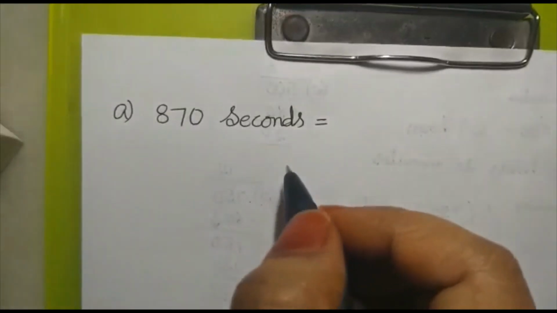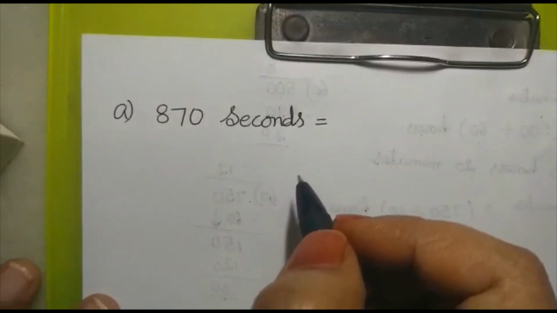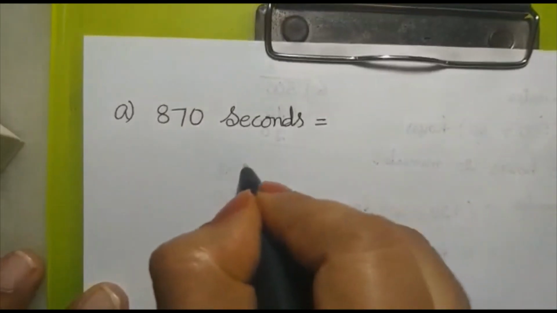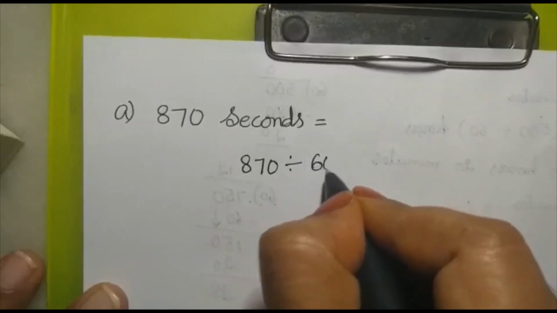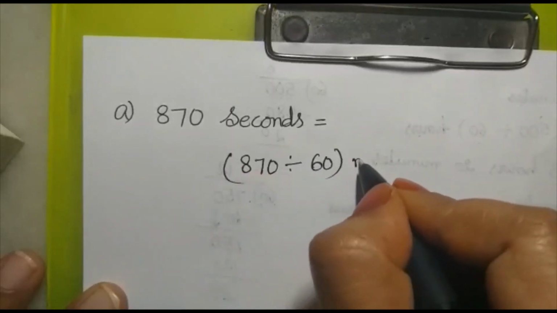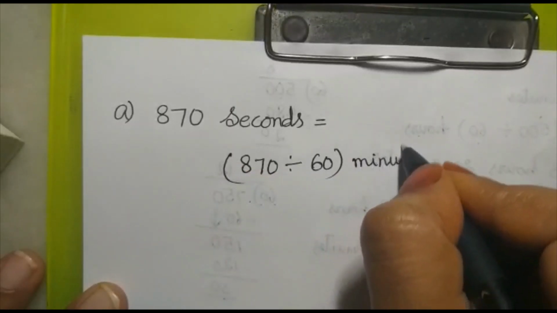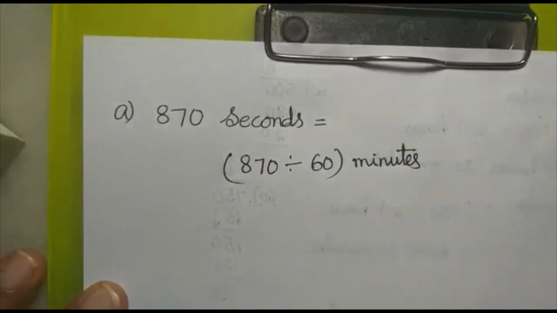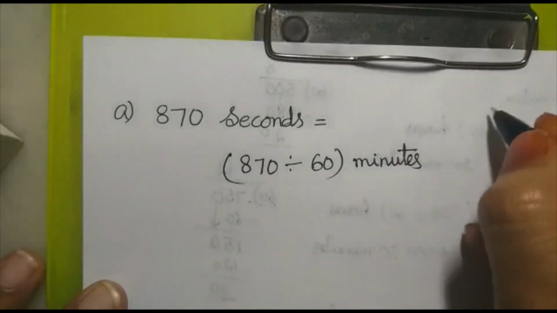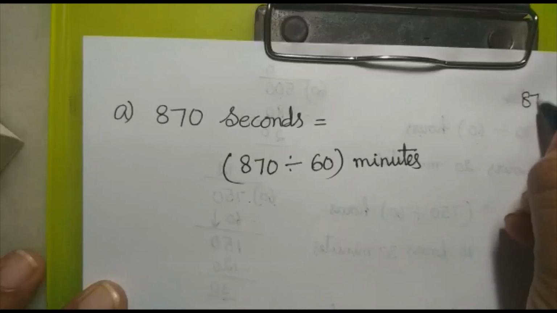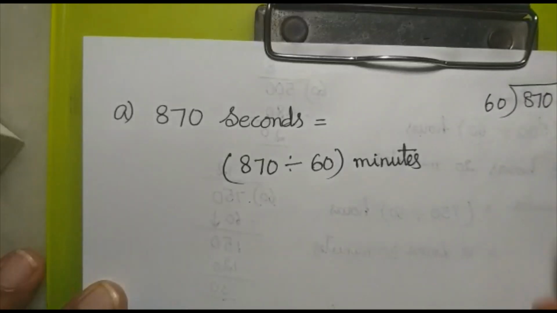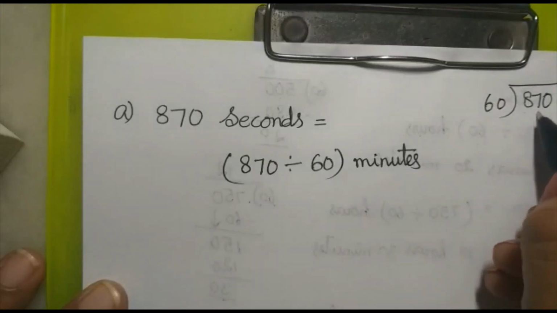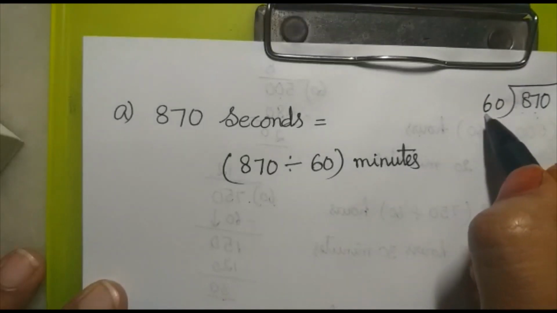870 seconds. What is the first one? 870 seconds. When you are converting into minutes, 870 divided by 60 minutes. So you have to divide 870 by 60. Here we can take two digit number because 87 is greater than 60, right? How many times can we take, children?